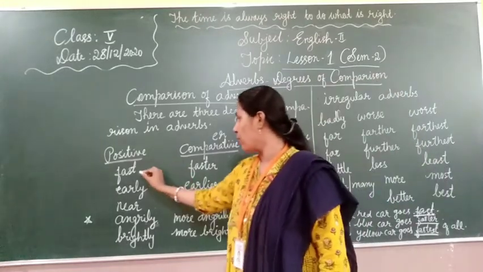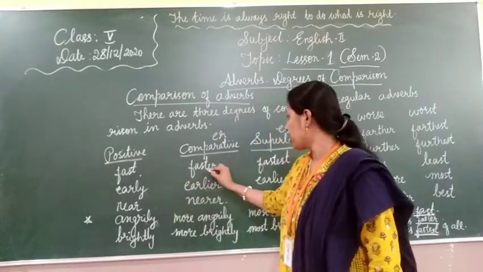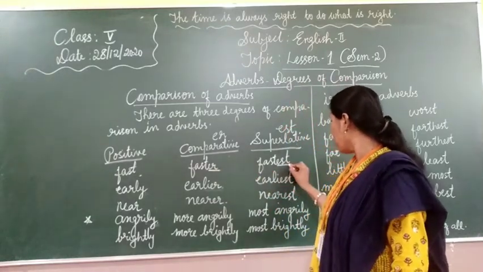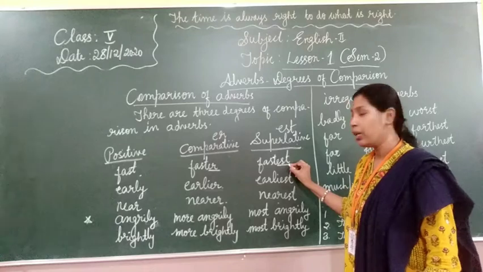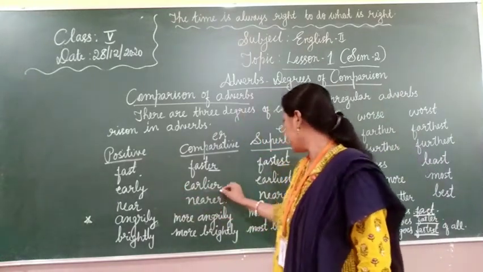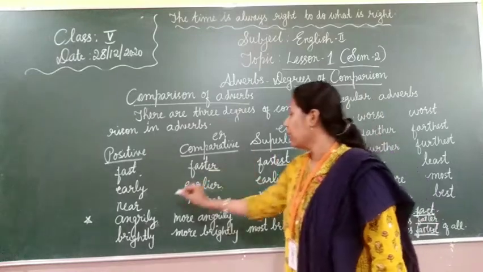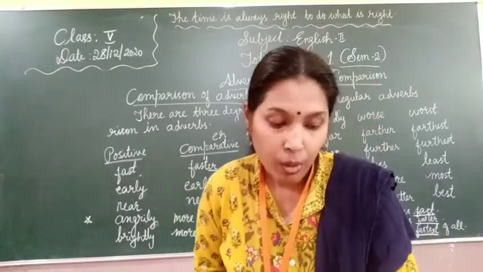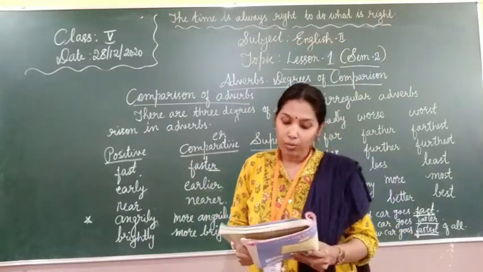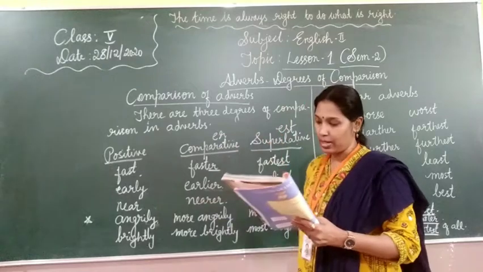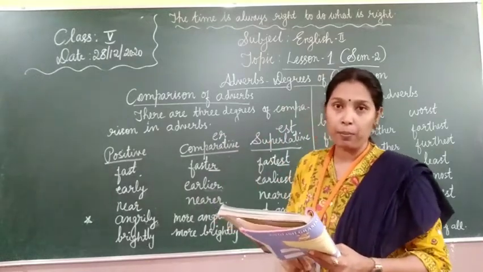See the example: fast, faster, fastest. When it comes to comparative, you will add ER, faster, and in superlative degree you will add EST, fastest. Next, early, earlier, earliest. Near, nearer, nearest. Okay. Now, adverbs form their comparatives and superlatives using ER and EST, and more and most.